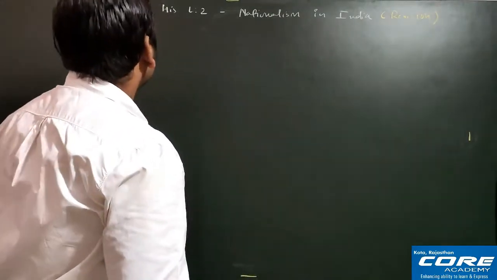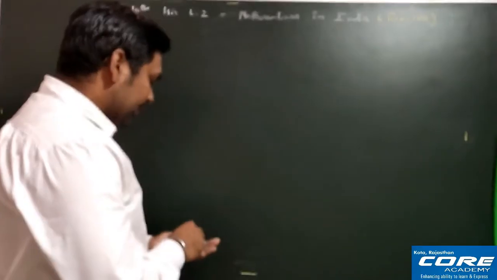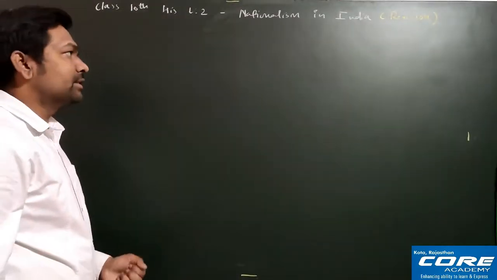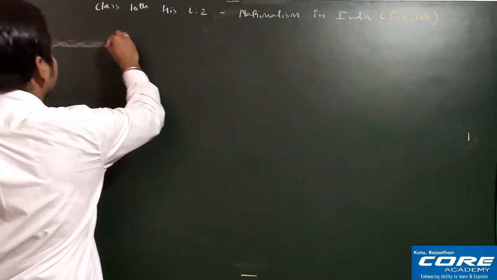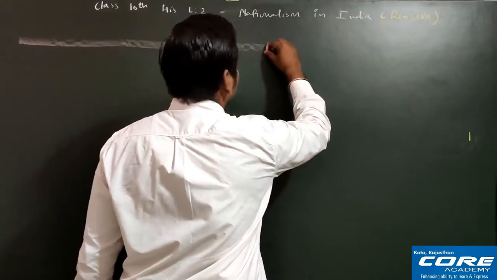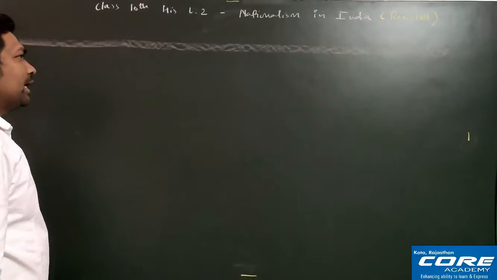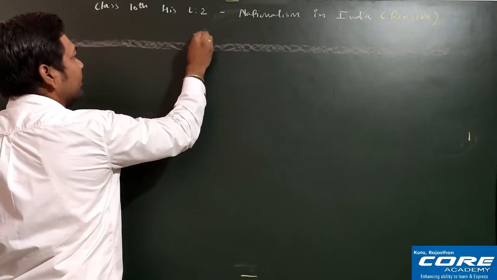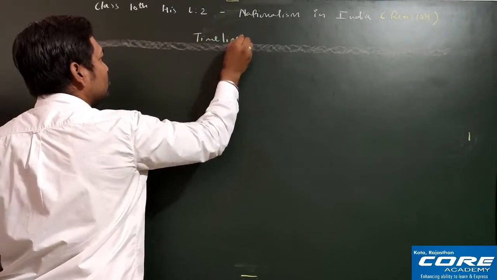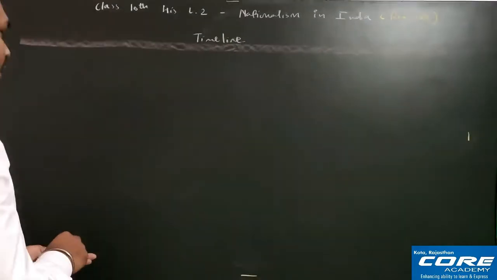Fine. As we have already seen this chapter completely, first of all let's draw the timeline, and through the timeline only we will discuss this chapter. So here is our timeline we are drawing. When you are learning history through a timeline, it becomes very easy. So I always tell you all to please make one solid timeline through which everything will be very easy, if you make one strong solid timeline chart.